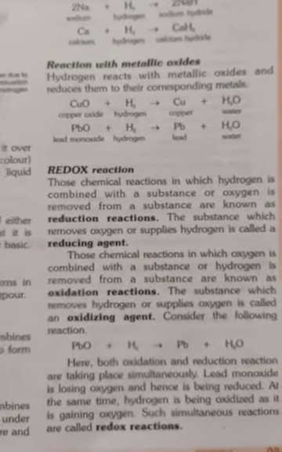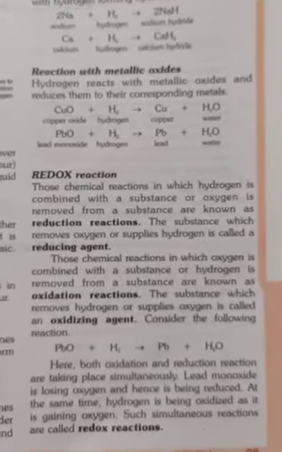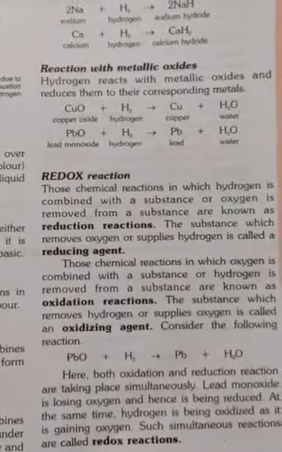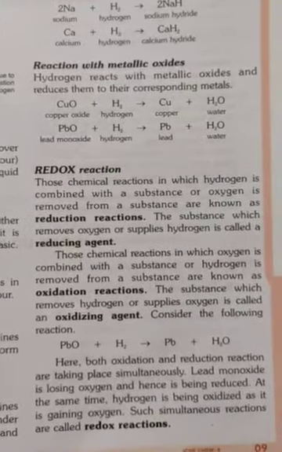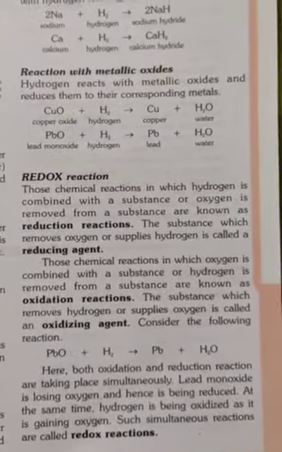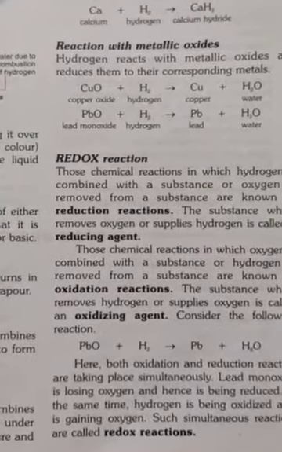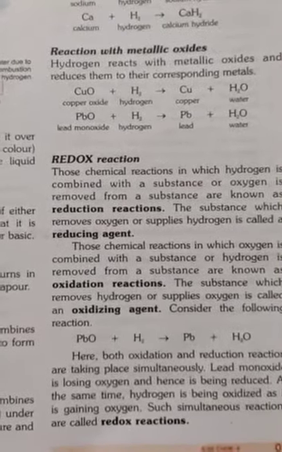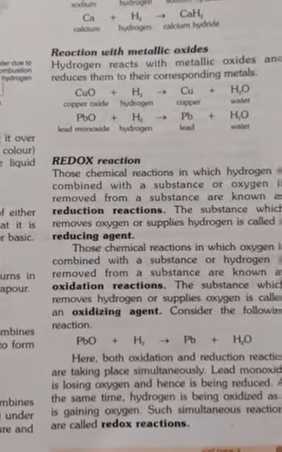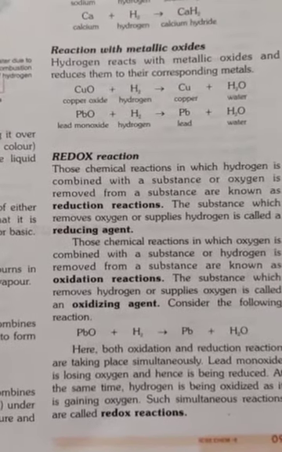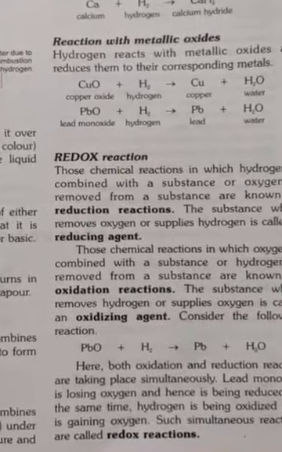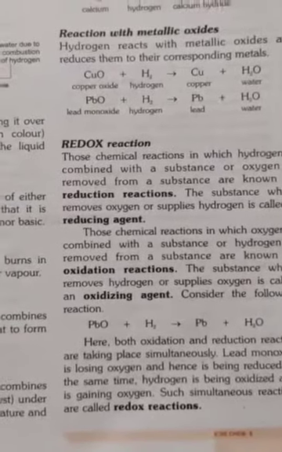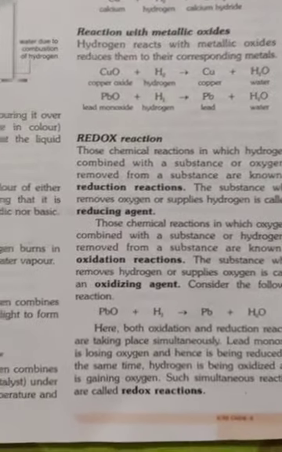And the chemical reaction in which oxygen is combined with a substance or hydrogen is removed, that is, removal of hydrogen and addition of oxygen, is known as an oxidation reaction. Don't get confused between reduction reaction and oxidation reaction. Oxidation reaction is just the opposite of reduction reaction. Here addition of oxygen and removal of hydrogen take place, and the substance which removes hydrogen and supplies oxygen is called the oxidizing agent.